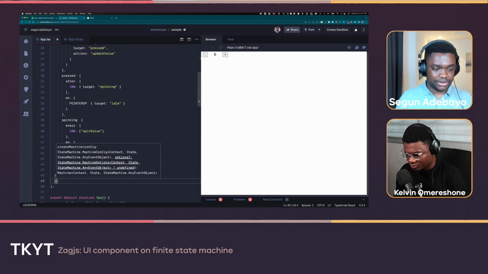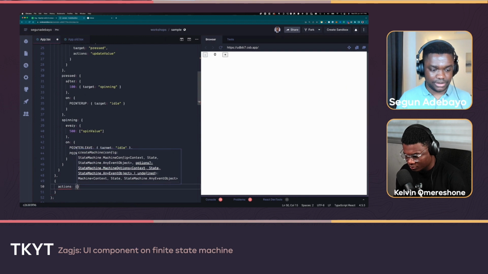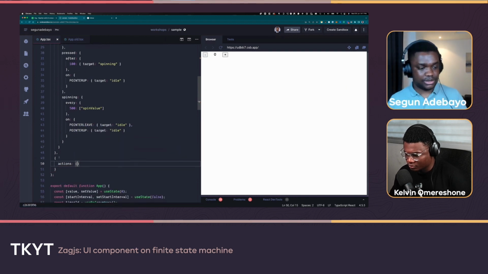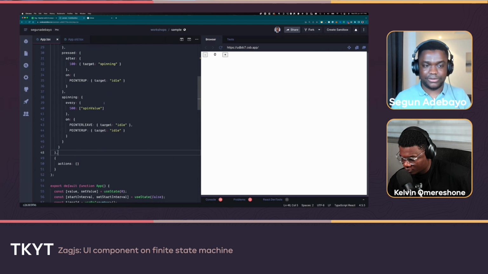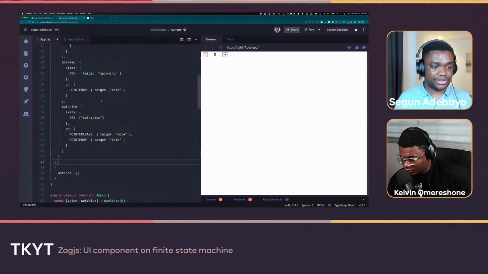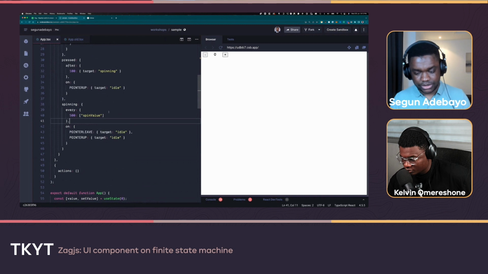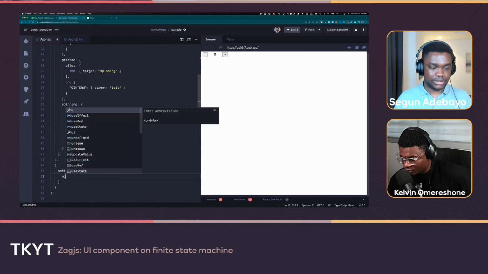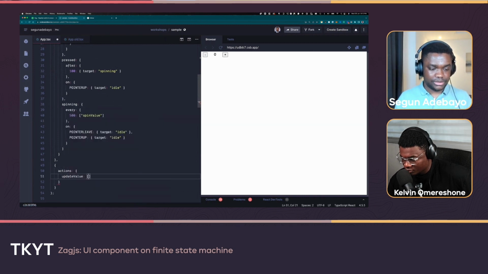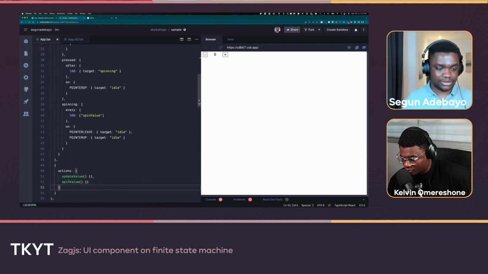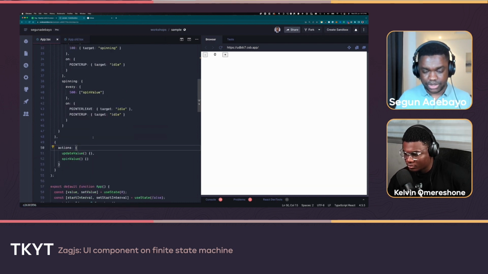Now let's do the implementation of those actions. The other argument to the machine is the implementation of things. This is just the modeling of things, and now you go into the implementation. The two implementations we have to do are update value and spin value. So I write update value here. It's a function. We figure out what happens in there, and then spin value. We cannot do those two without knowing whether we are incrementing or decrementing the value. So we need to figure that piece out in here.